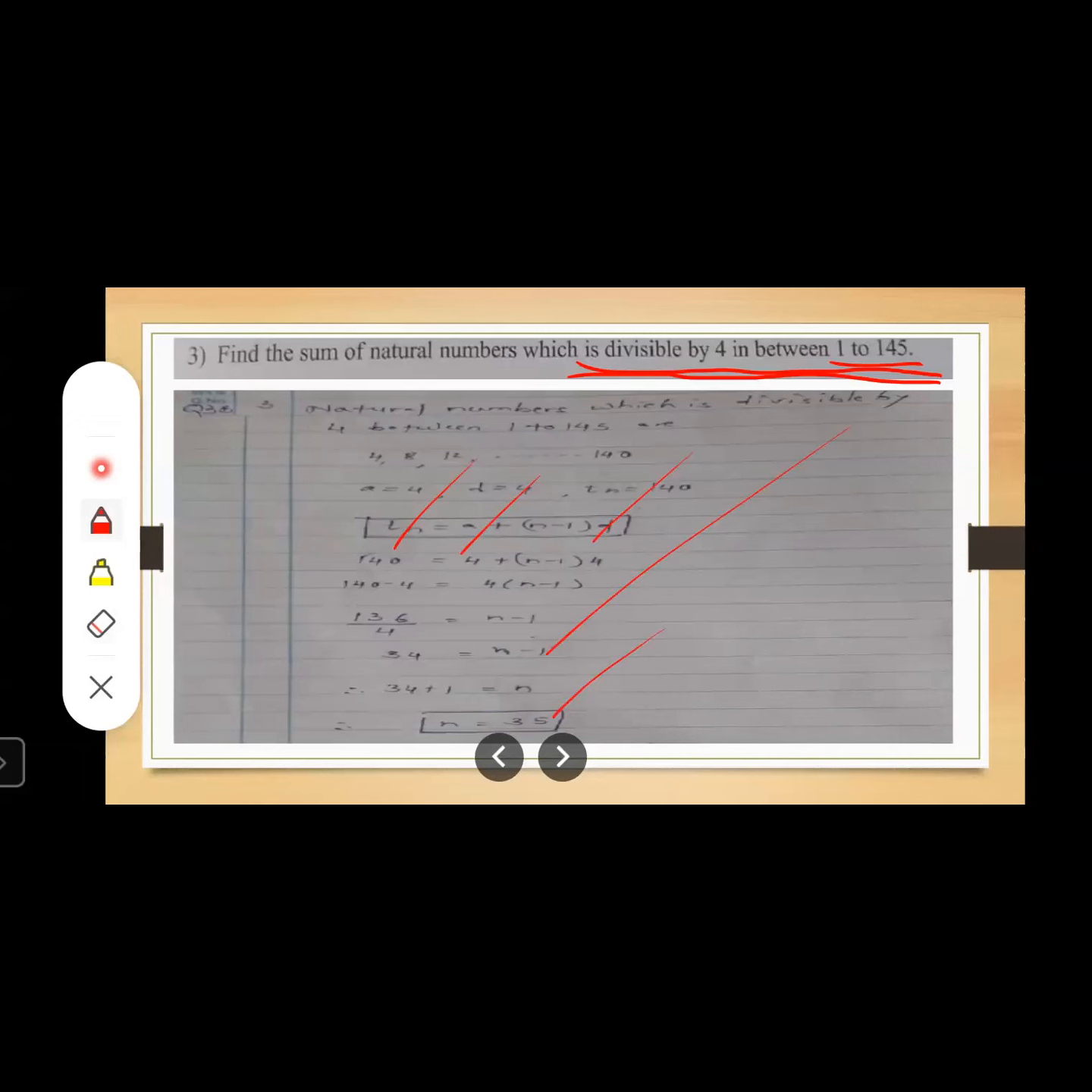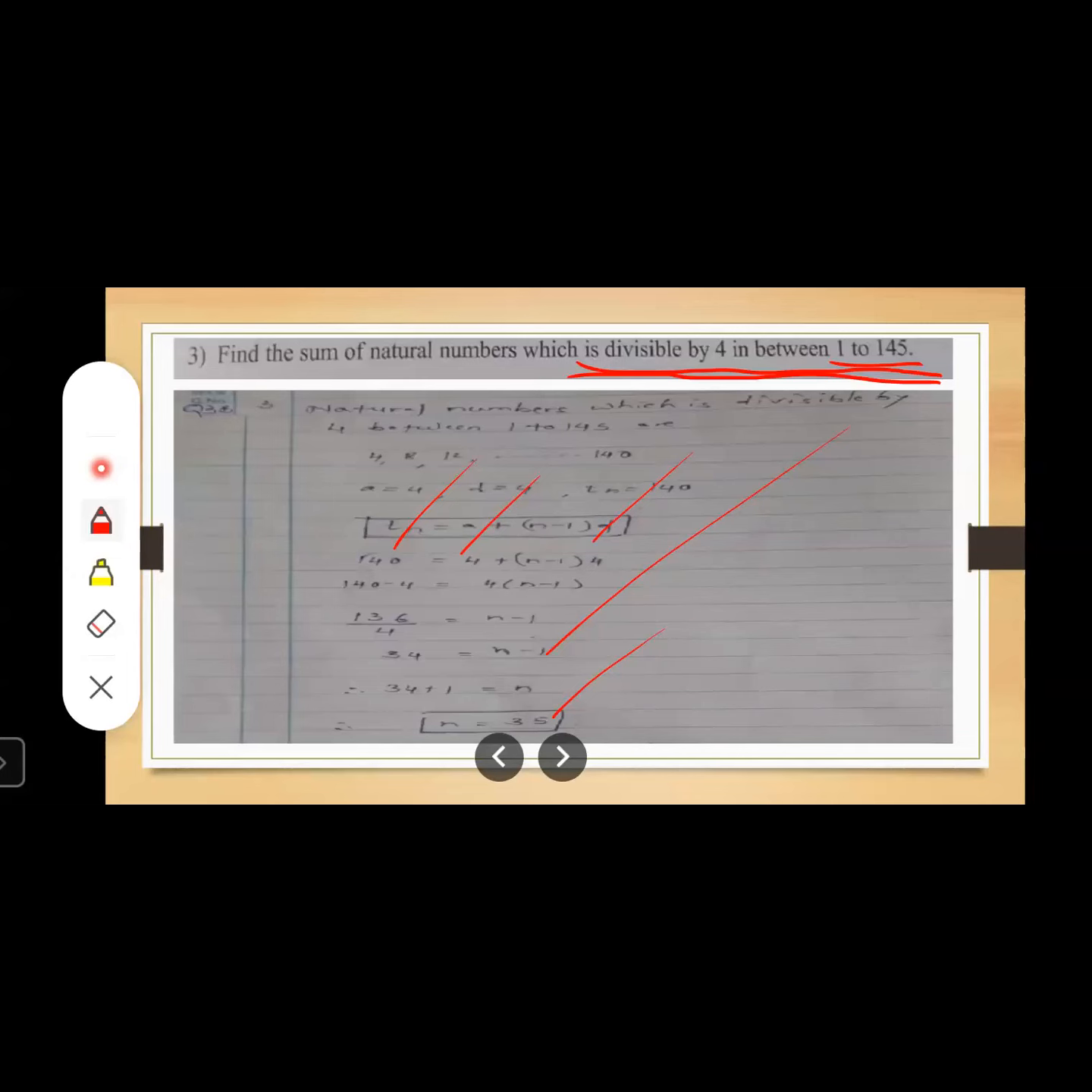First of all, you need to write the series properly. Once you have written the series, you need to understand whether it is an AP or not. How to find out if it is an AP? You have to check whether the difference is the same throughout the series. If it is the same, you can say yes, it is an AP, and you can use the relevant formulas, right?